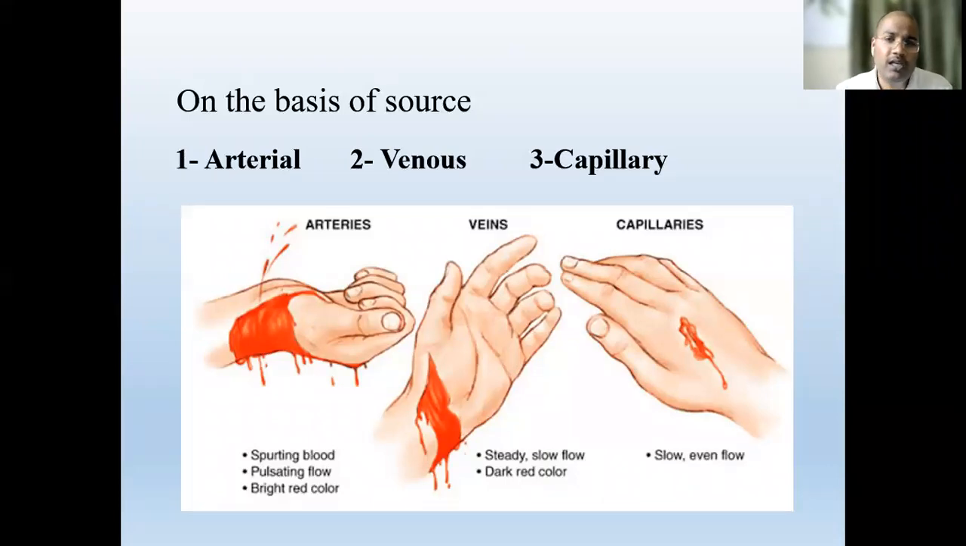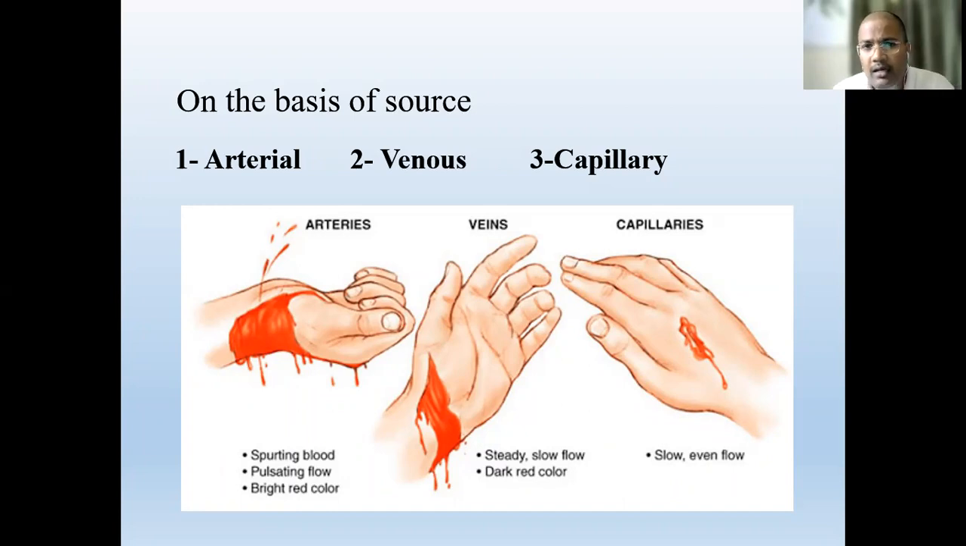Venous bleeding usually occurs when the vein is injured. Because the veins do not have very much pressure, the pressure is less, and the continuous flow is there, and the blood is usually a little dark in color, that is the venous bleeding.